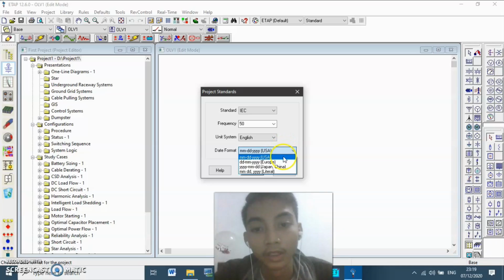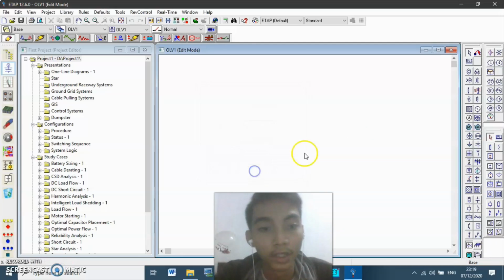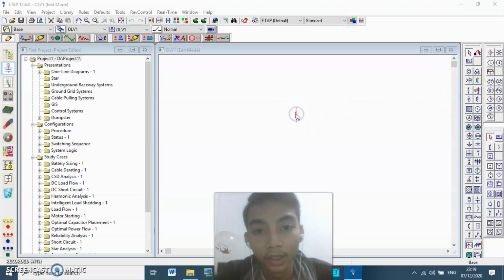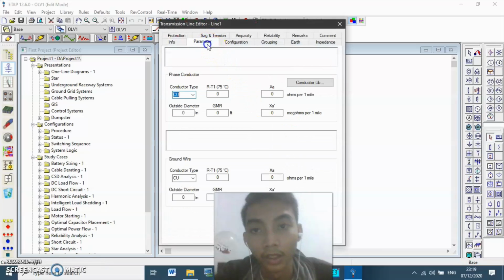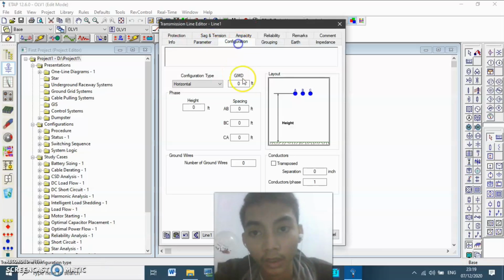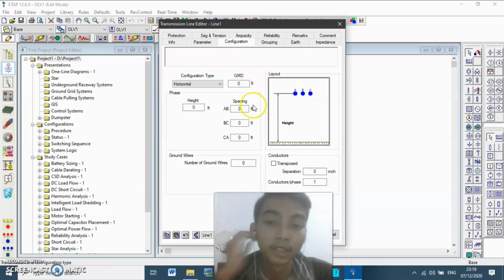I think we usually use USA here. Then let's see the difference. If you choose a transmission line, you can double click it and open the parameter and the configuration. Now this is the difference when we choose the English standard and the metric standard.